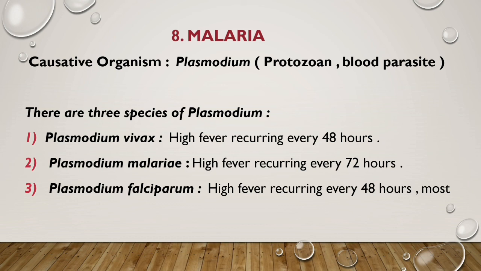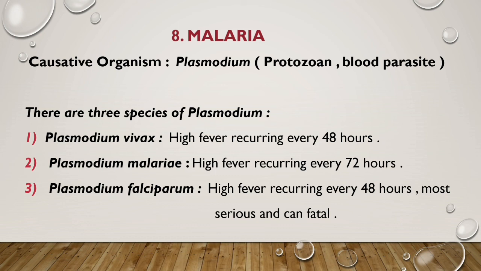This species is very dangerous and so serious that in most cases the person faces death. If a person is infected by Plasmodium falciparum, then high fever will repeat every 48 hours, and it is most serious and can be fatal.